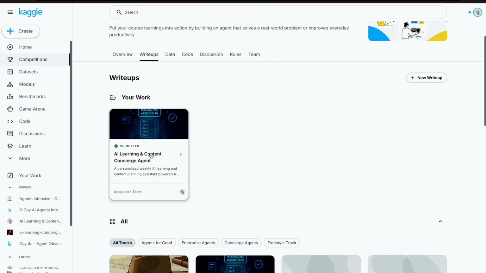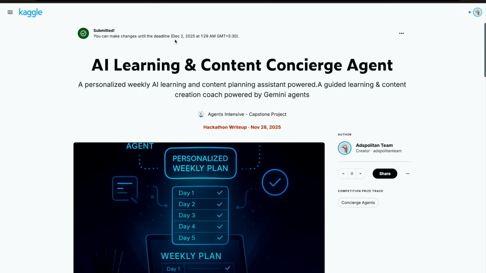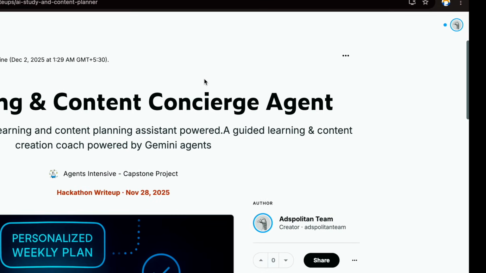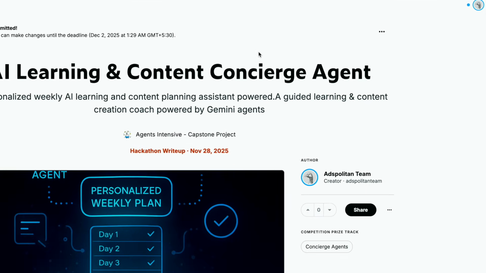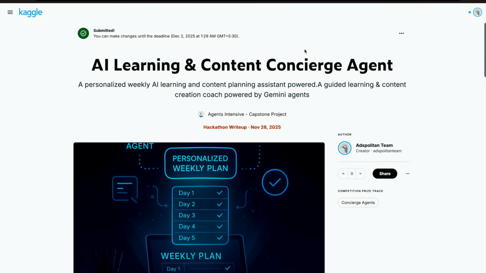I'm clicking on my submission. This is a submission, and it says you can make changes until the deadline. If I click here, it says retract and delete. Retract means basically I'm taking this out of the hackathon. I'm pulling back my nomination from the hackathon. It's because you can only do one submission per project. You cannot make multiple attempts. So you have to be very careful before you submit.